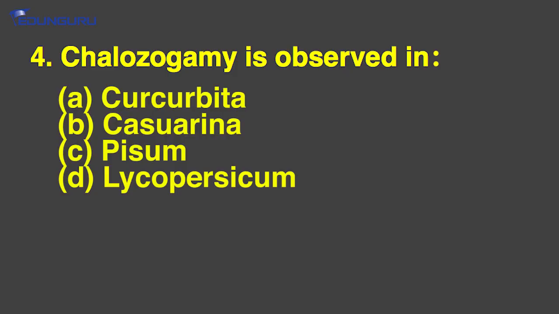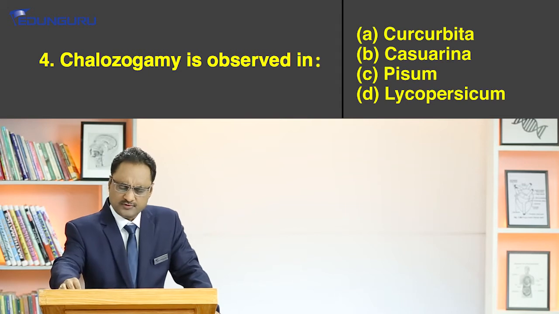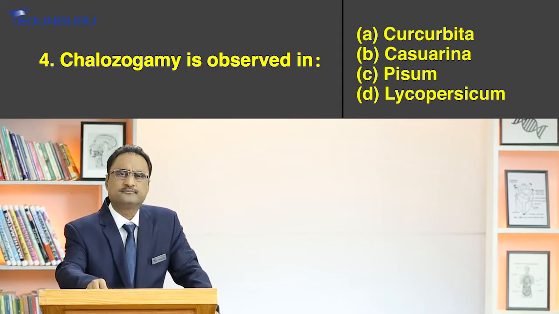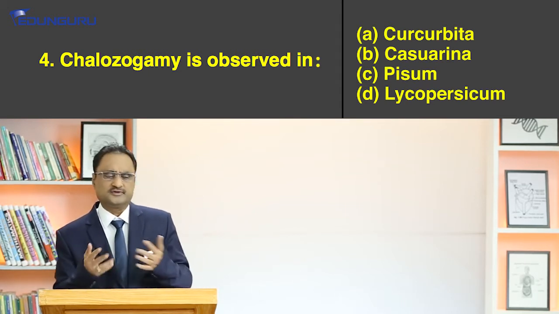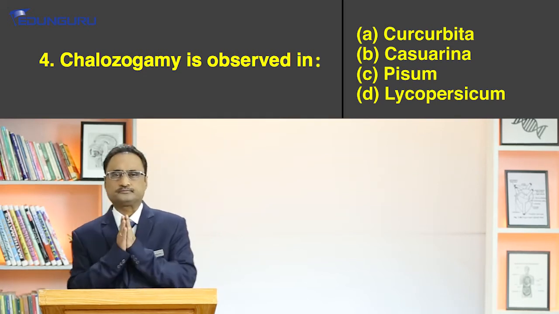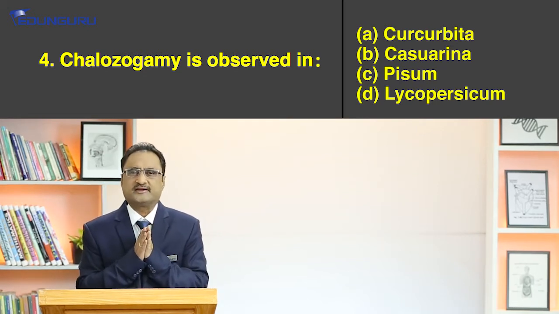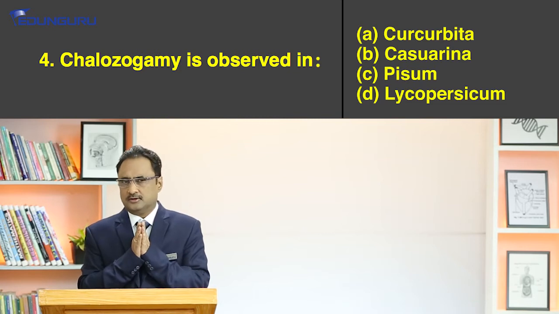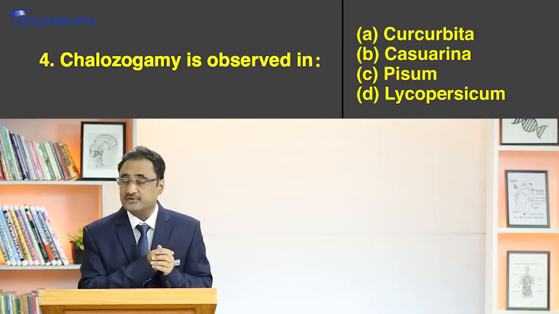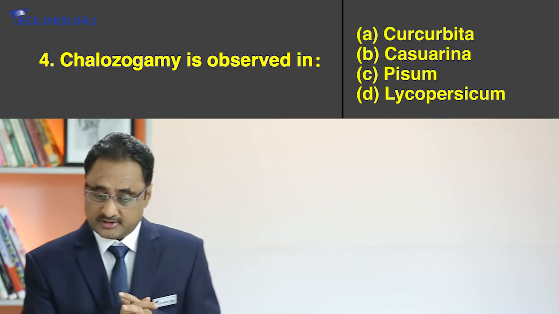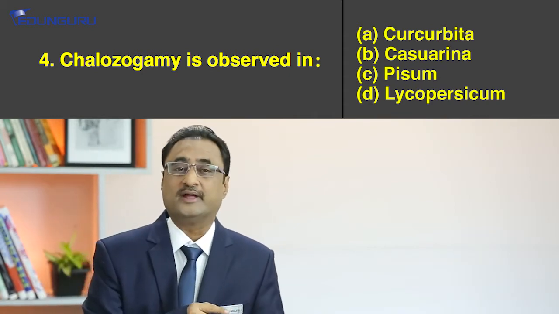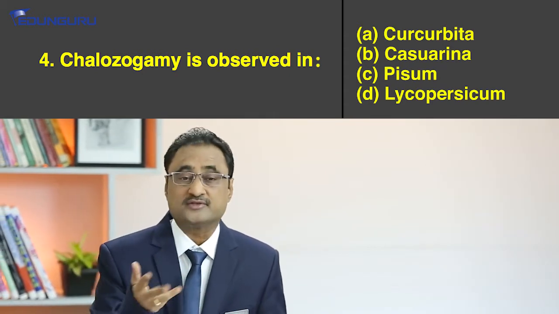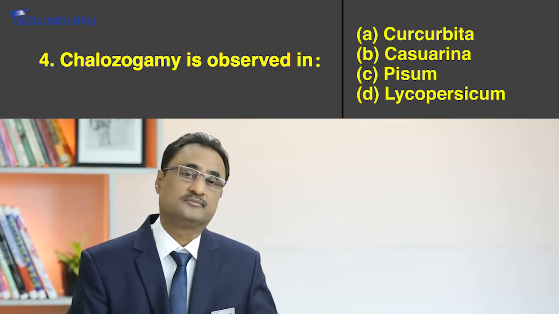Now the question says chalazogamy is observed in option A, Cucurbita, option B, Casuarina, option C, Pisum, option D, Lycopersicum. Now once again, let's try to understand what this chalazogamy is. The very interesting thing is that the pollen tube always enters through the micropyle only, but based on the manner in which the pollen tube enters, 3 types have been recognized.